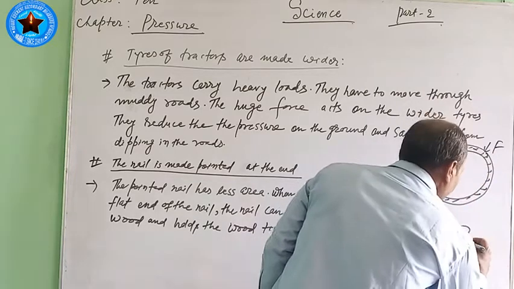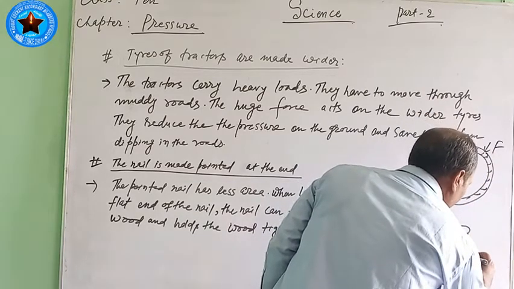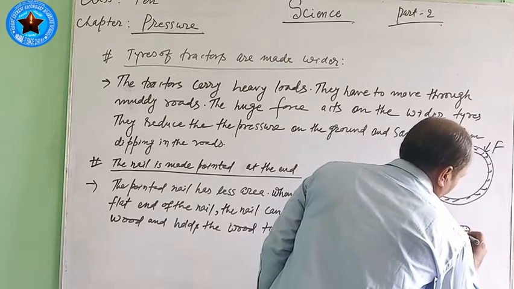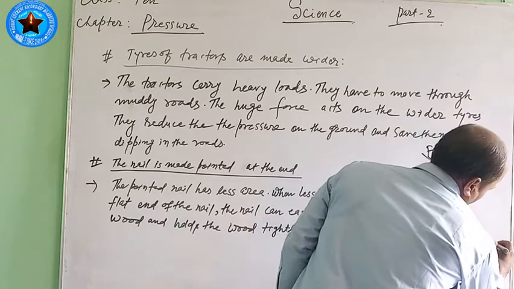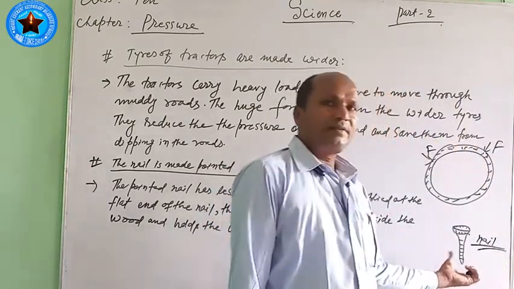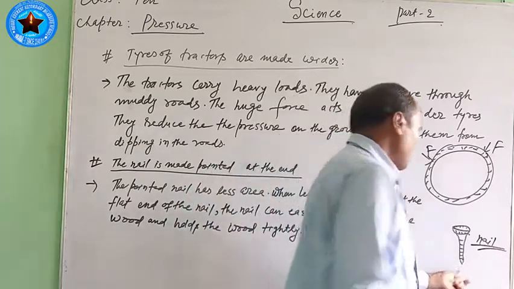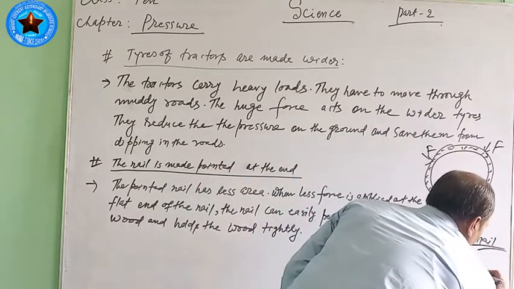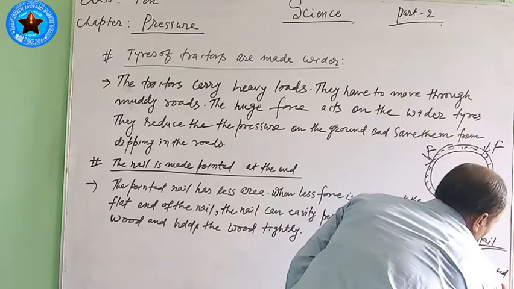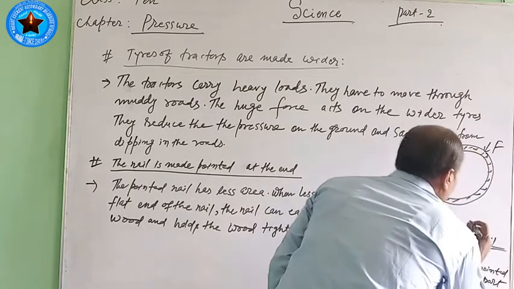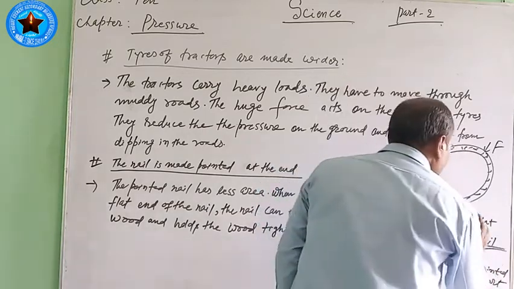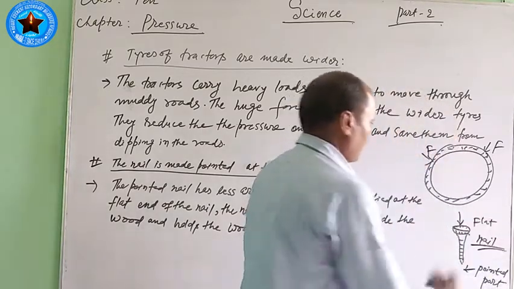This one is a nail. All of you have seen that this is the pointed part, and this one is the flat part. The force is applied on it here.